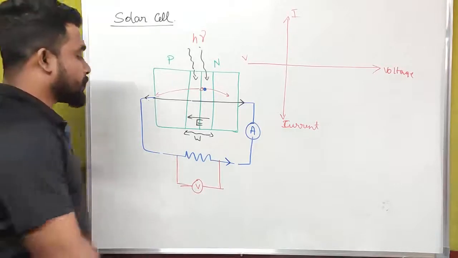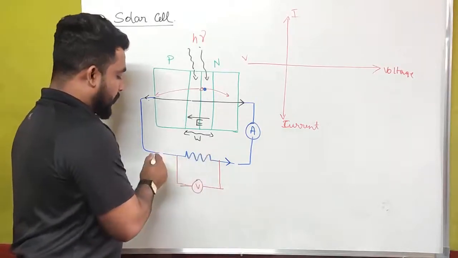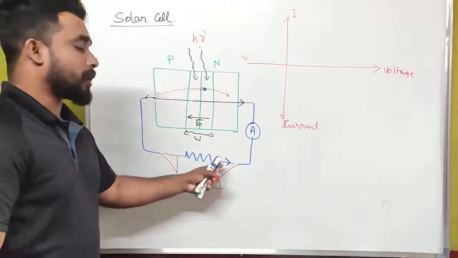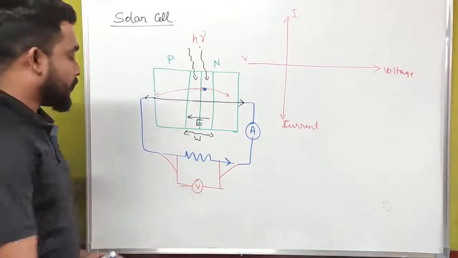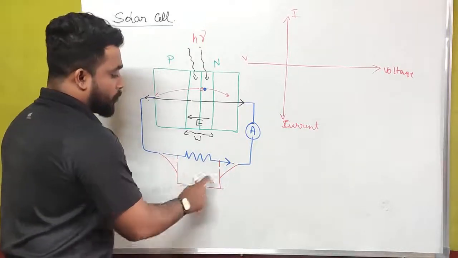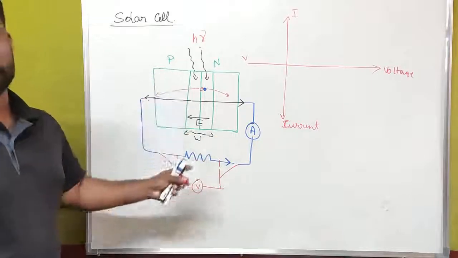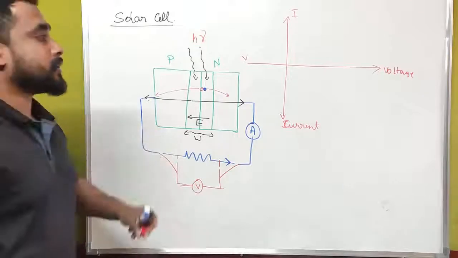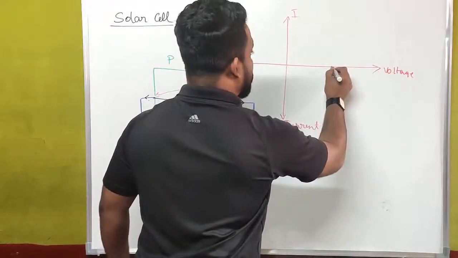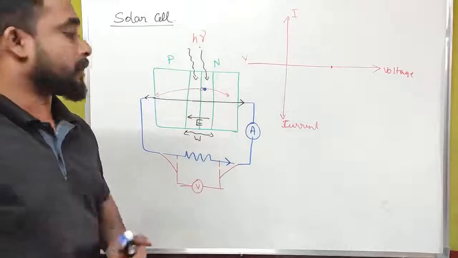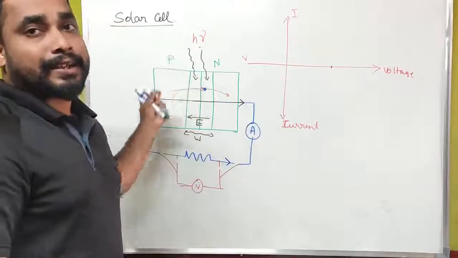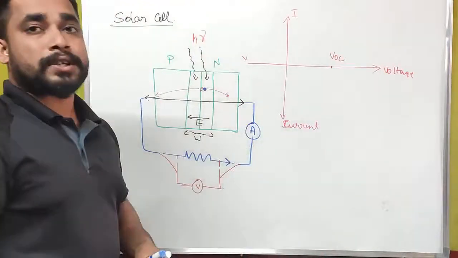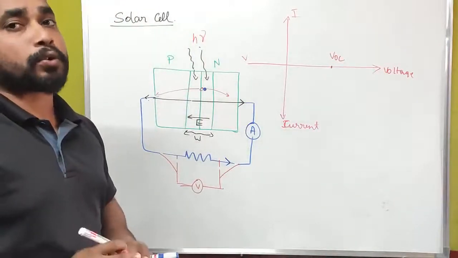What is open circuit voltage? Open circuit voltage means we connect only a voltmeter across the circuit. We don't connect any resistors. We connect only a voltmeter across the PN junction semiconductor. Then what we get here is the maximum voltage. That is what we call the open circuit voltage. In that particular case, we don't get any current inside the solar cell circuit. We call this point VOC. What is VOC? That is the open circuit voltage.